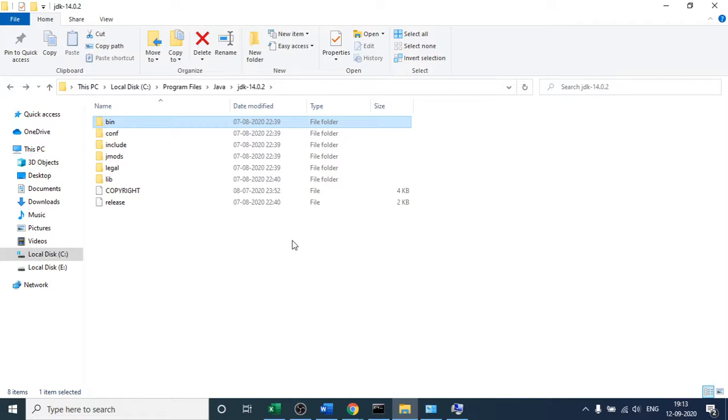One thing you might be wondering is why we are setting this Java path. See what will happen when we write our Selenium test cases in Eclipse. Selenium by default does not have the knowledge of where Java is located in your system. I will talk about the environment variable in a short while, but as of now understand that Selenium does not know where Java is located. So Selenium will first come to the environment variable.